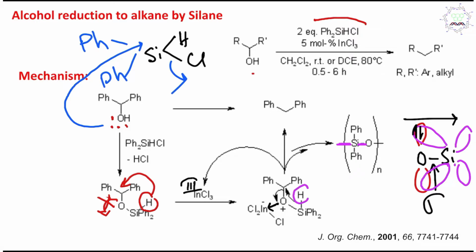So this hydride is shifted here, it opens, and ultimately it produces this alkene. And if you look at the reaction condition, this is DCM or DCE, dichloroethane, 80 degrees centigrade, 30 minutes to 6 hours, that much milder condition. And in this case, the silicon-hydrogen bond is actually the reducing agent.